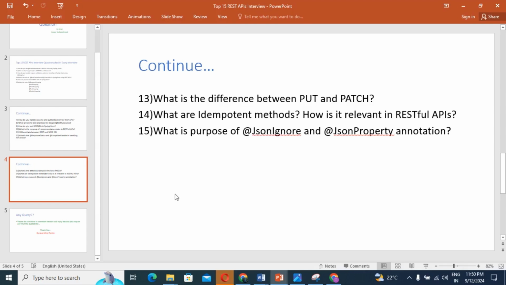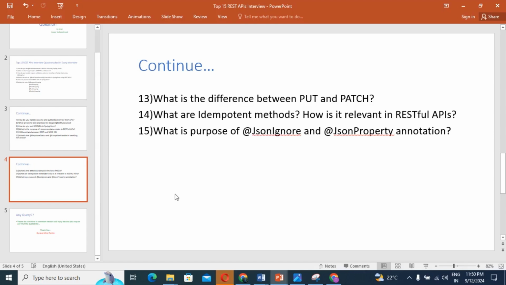Patch applies a partial update to a resource by sending only the fields that need to be changed or updated in the request body. That is the patch, guys. But also, we know that. So it's the simple thing about PUT and PATCH, right?